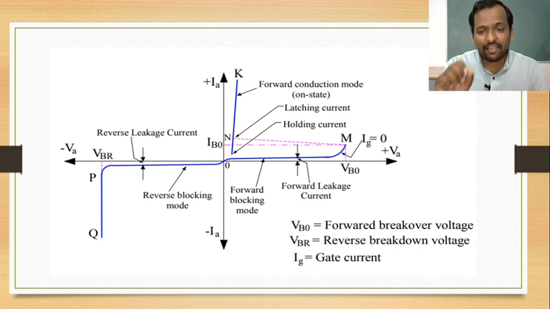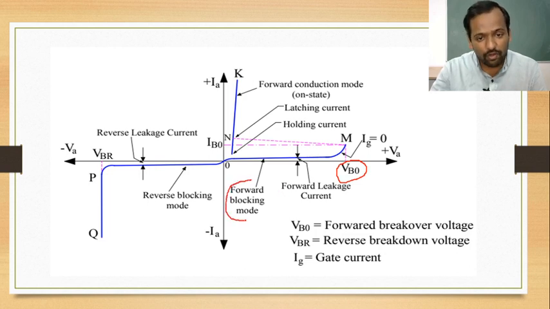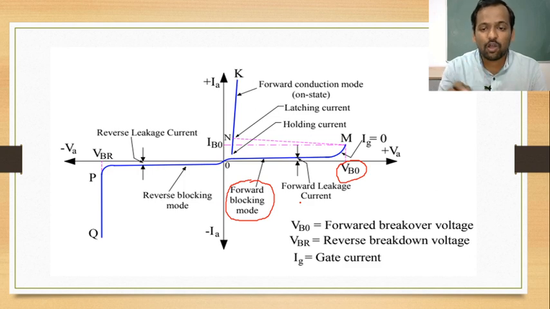Hence, until the voltage VAK equals the breakover voltage, the SCR is in forward blocking mode. In forward blocking mode, only a small leakage current will flow.